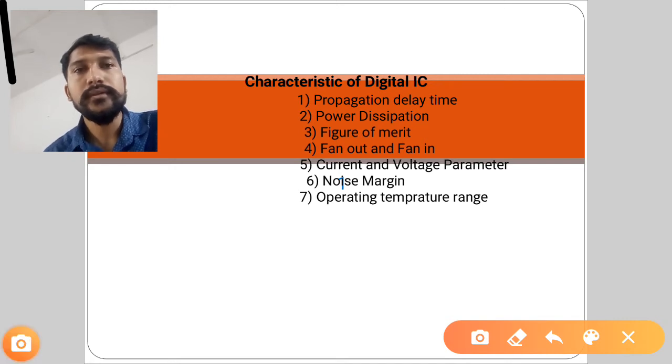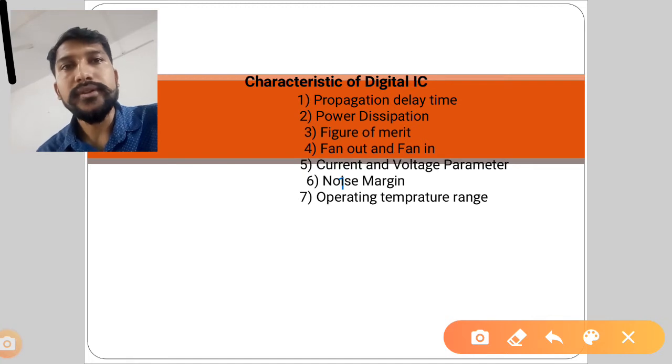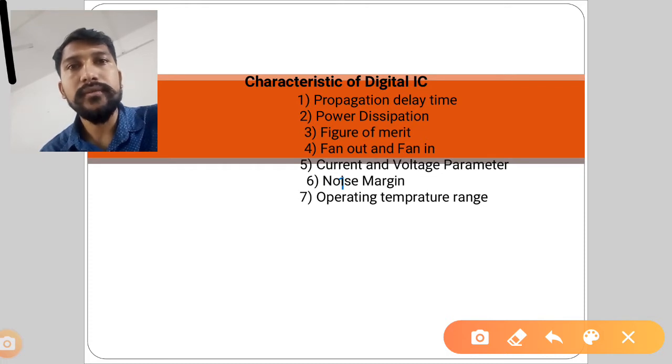So, friends, today we are going to discuss characteristics of digital IC. So, what are the characteristics of digital ICs? The first important characteristic is propagation delay time, second is power dissipation, third is figure of merit, fourth is fan in and fan out, next is your current and voltage parameter, next is your noise margin, and last is your operating temperature range. So these are the characteristics which we are going to consider while designing an IC.